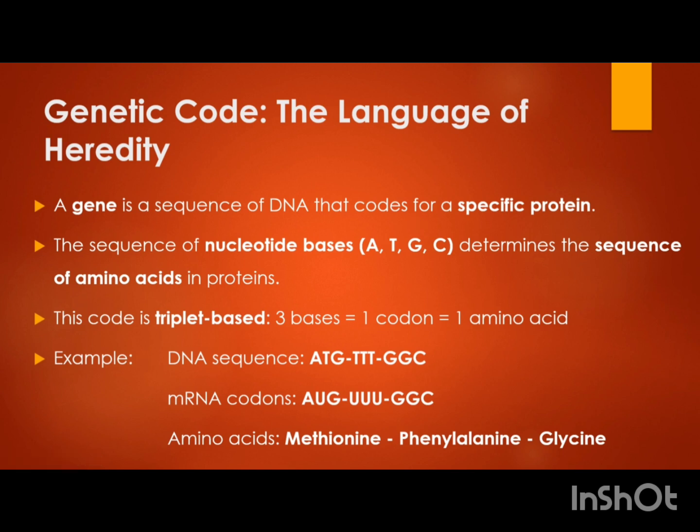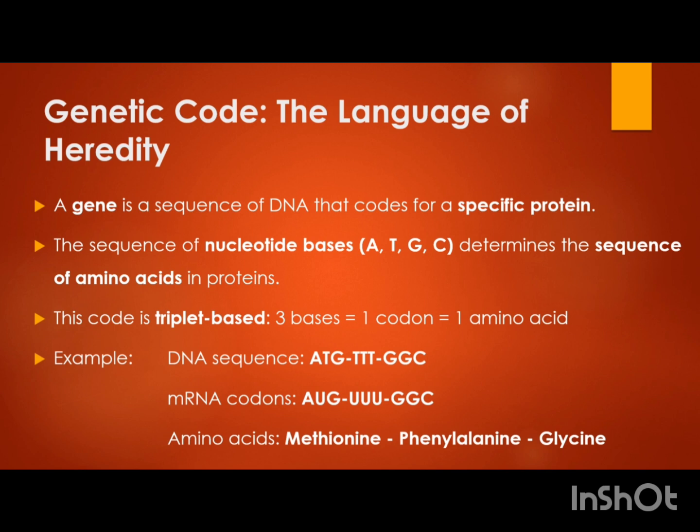If we talk about the genetic code of heredity, then we will talk about genes. I have already dealt that a gene is a part of DNA which codes for a specific protein. It has nitrogenous bases, that is ATGC, and the sequence of this ATGC is responsible for coding a protein, because ATGC will synthesize an mRNA. The mRNA will be read by ribosomes in triplets and each will code for a single amino acid. Those amino acids will combine to form a protein.